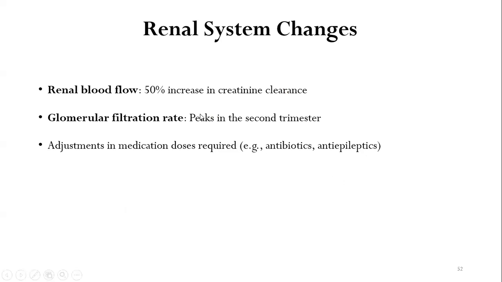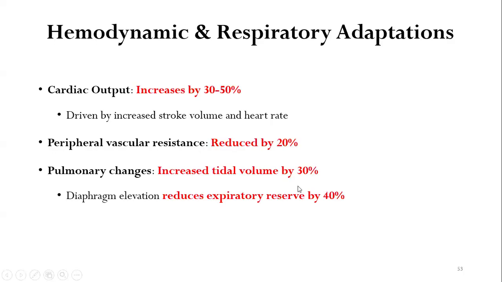The renal system: the renal blood flow also increases by 50%. There is a 50% increase in the creatinine clearance. The glomerular filtration rate peaks in the second trimester. Because of these changes in the renal blood flow, adjustments may be required in the various medication doses, particularly of antibiotics and anti-epileptics. The cardiac output increases by 30 to 50%. This is driven by increased stroke volume and heart rate. The peripheral vascular resistance is reduced by 20%.